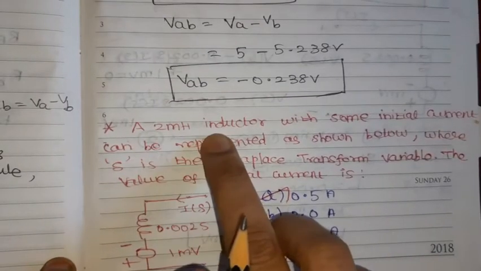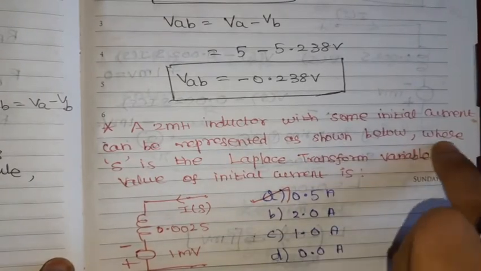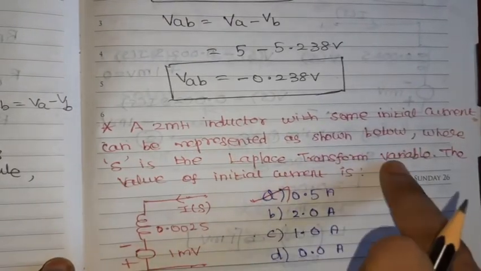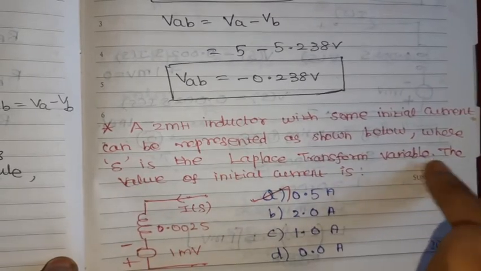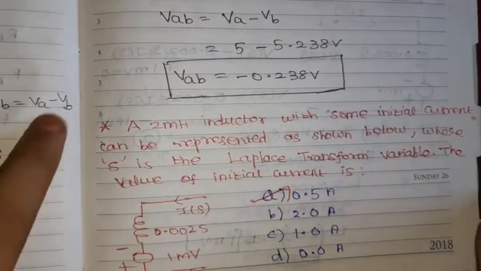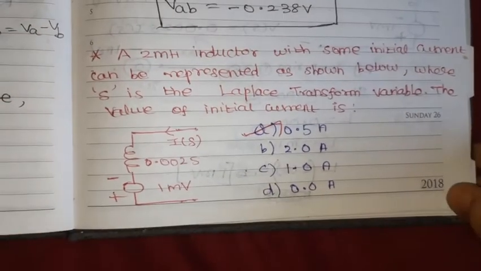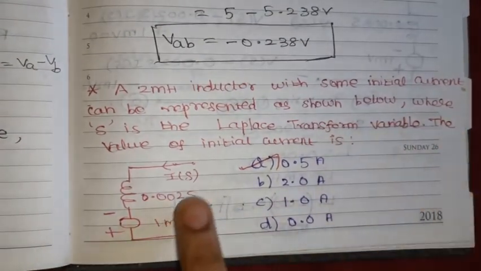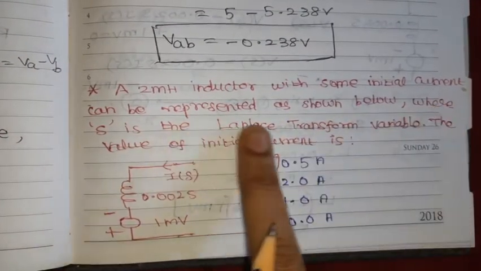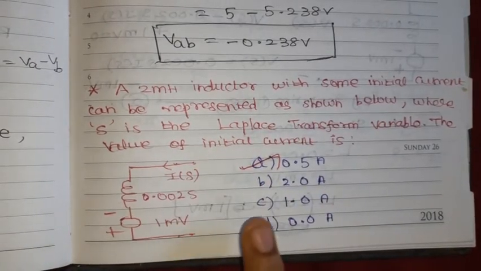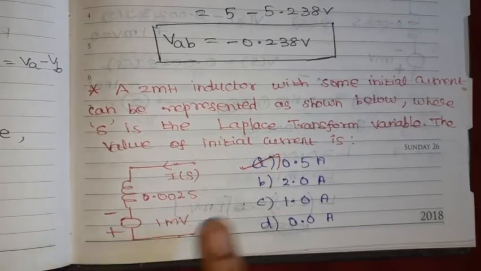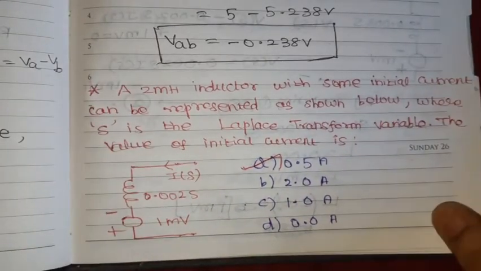Then: a 2 millihenry inductor with some initial current can be represented as shown below, where S is the Laplace transform variable. The value of the initial current is? We need to find the value of the initial current from this network.